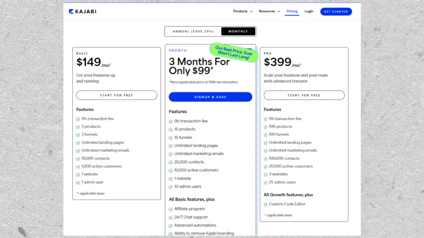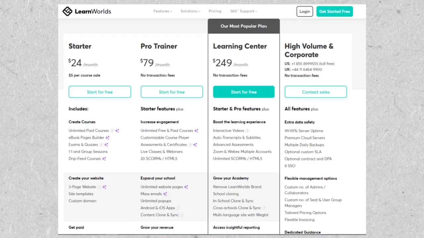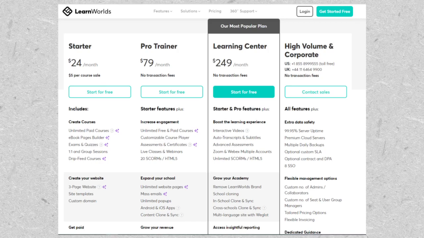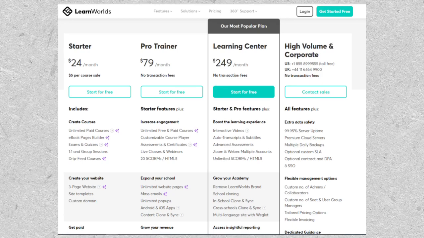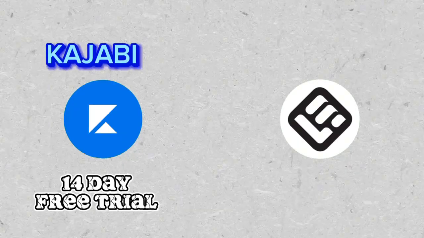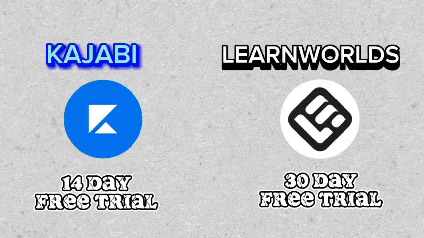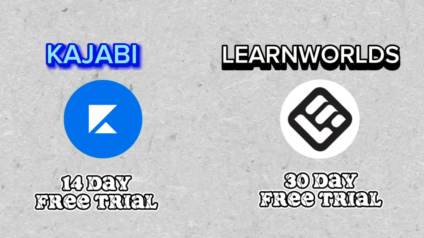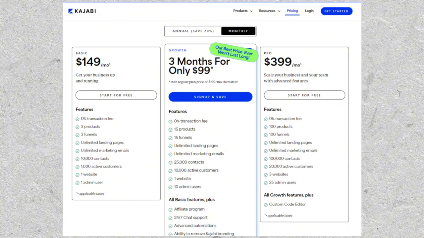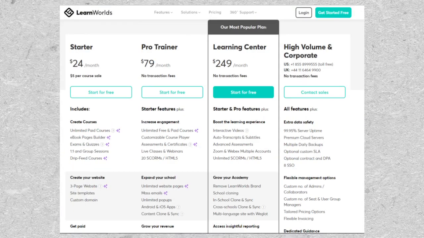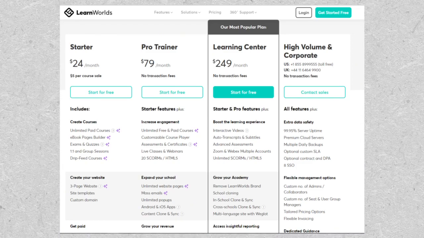Kajabi provides a broader range of digital products and marketing tools, but at a higher cost. In contrast, LearnWorlds offers a more budget-friendly option for unlimited use. Neither Kajabi nor LearnWorlds offers a free plan. Kajabi provides a 14-day trial, while LearnWorlds offers a more extended 30-day trial with no requirement for a credit card. Kajabi grants additional features and user capacities with each upgraded plan. On the other hand, LearnWorlds provides premium support and features for its top-tier plans.